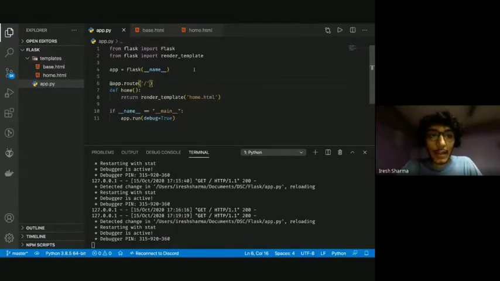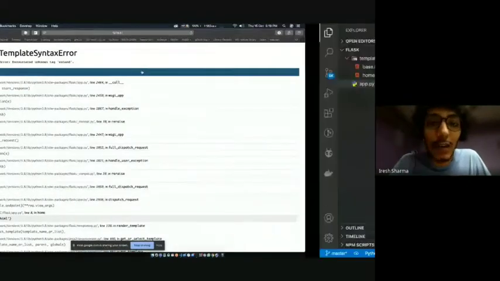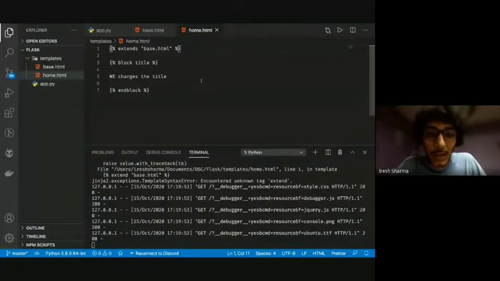Now if I reload this page, it gave me an error. So extend. Okay, it was a typo. I need to go ahead and do extends. Okay, let's reload. Yeah, so you can see everything became empty and we can't see any changes.